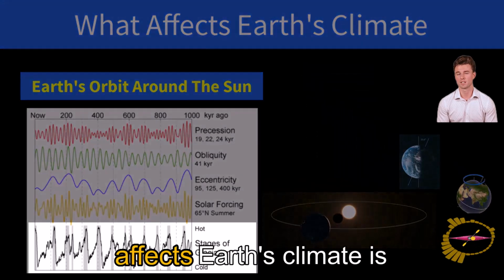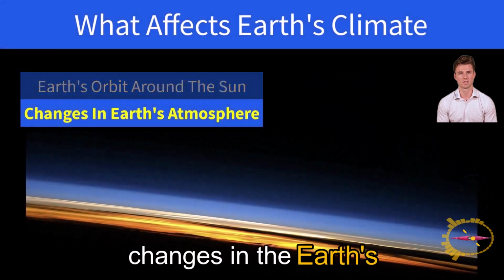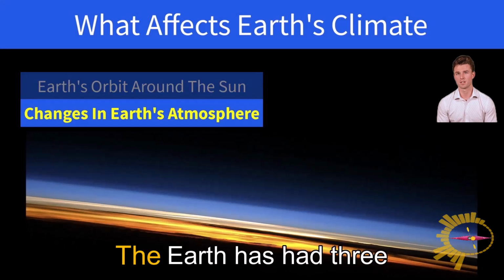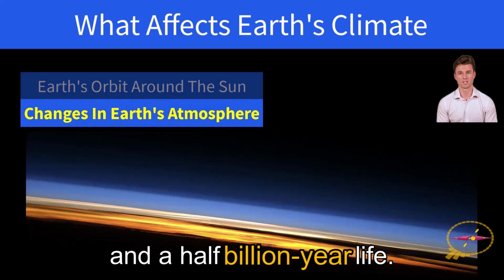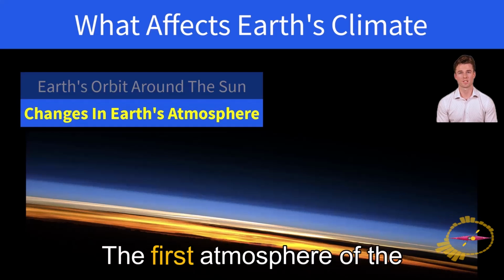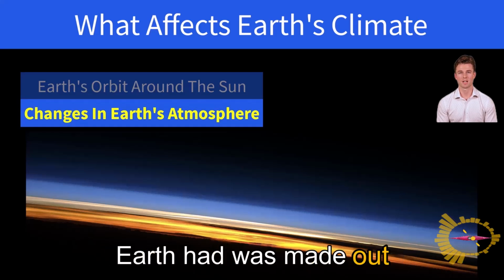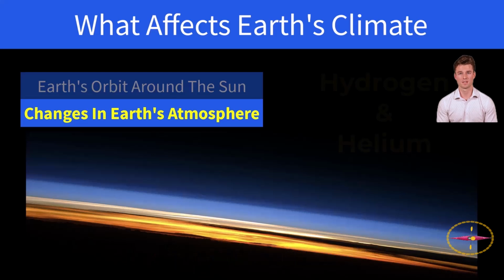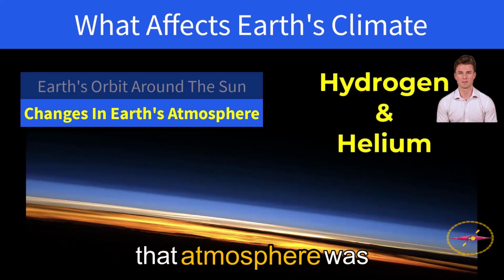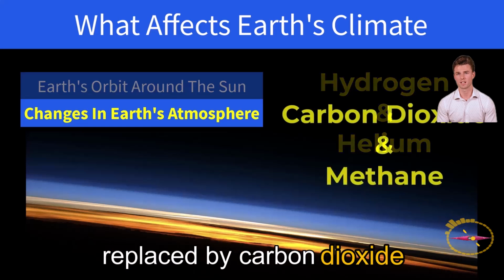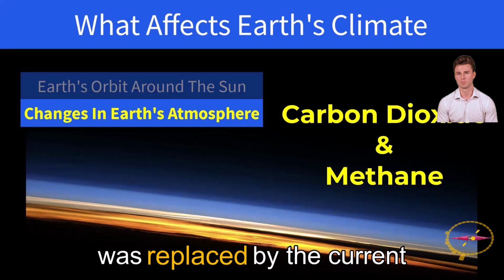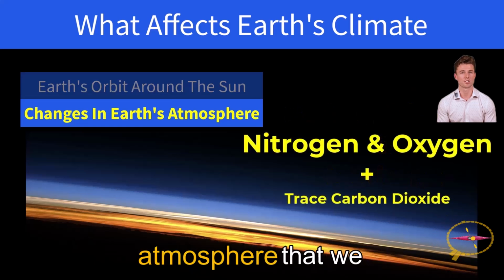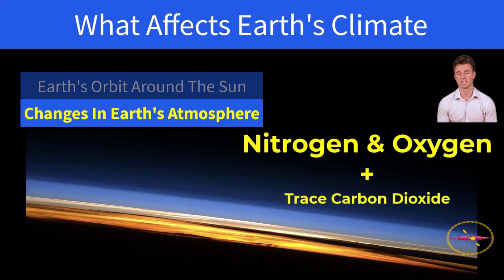Another major factor that affects Earth's climate is changes in the Earth's atmosphere. The Earth has had three different types of atmosphere over its 4.5 billion year life. The first atmosphere of the Earth was made of hydrogen and helium. After a long period of time, that atmosphere was replaced by carbon dioxide and methane. Eventually, that atmosphere was replaced by the current nitrogen and oxygen atmosphere that we experience today.